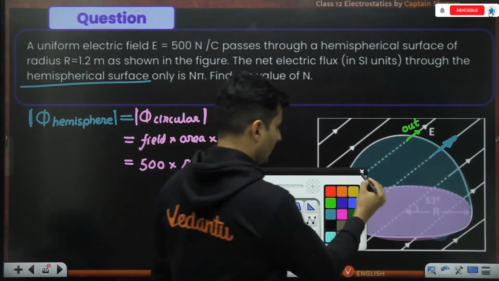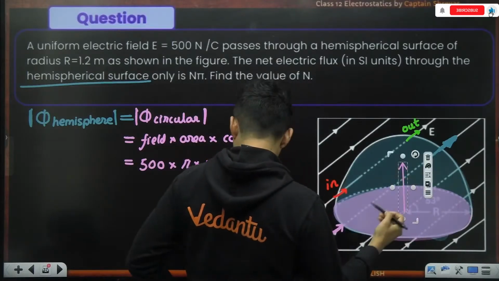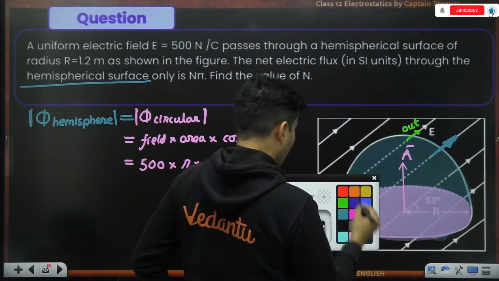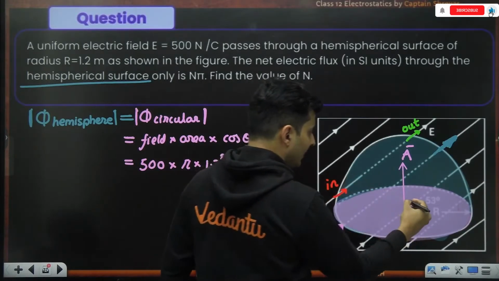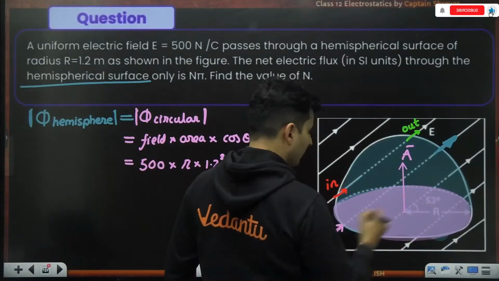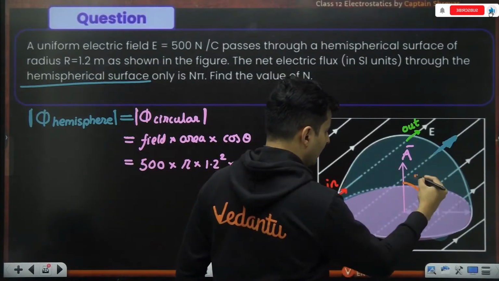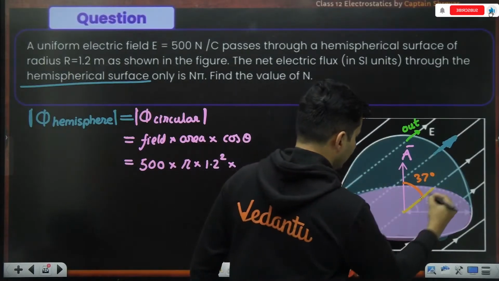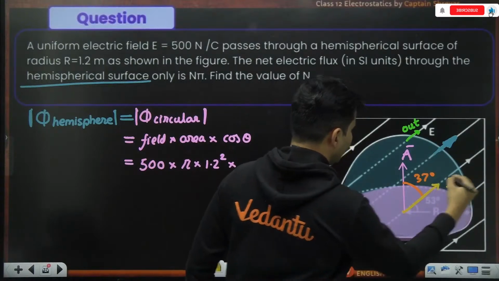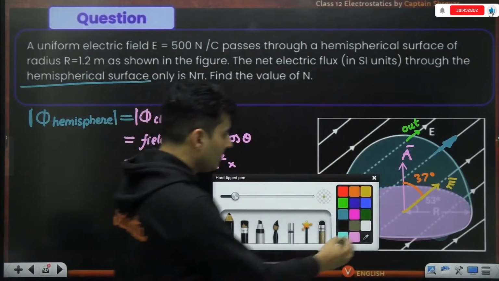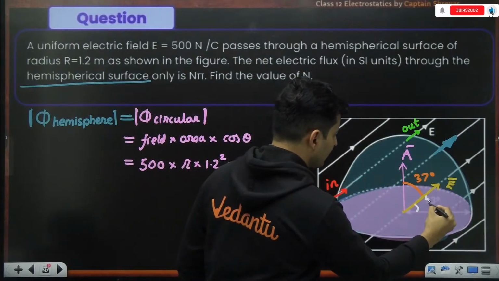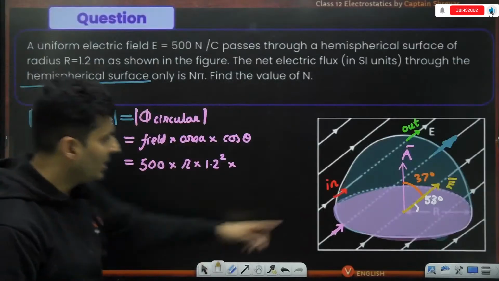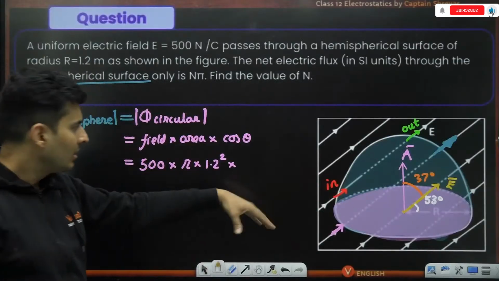See guys, this is the area vector. So the area vector is basically like this. If this is 53 degrees, obviously the field with the area vector is making 37 degrees, as you can see over here. This is the electric field line. The electric field is making 37 degrees because in the question it was mentioned this is 53 degrees. You can see that it was mentioned in the question. I don't know whether you are able to see it. It is very light because I shaded it.